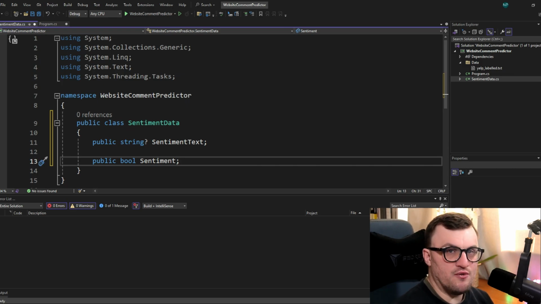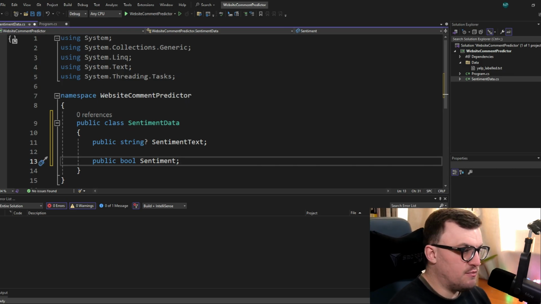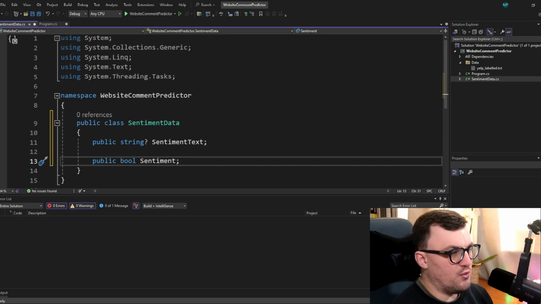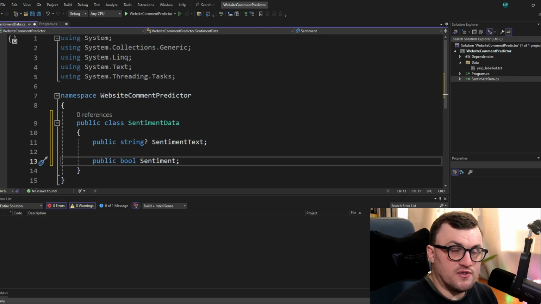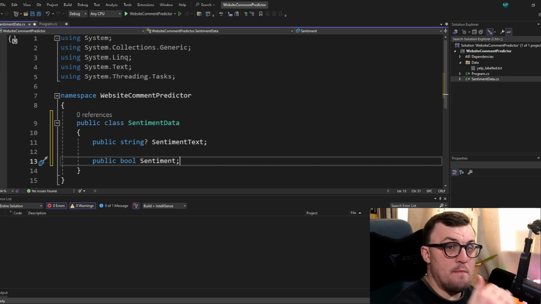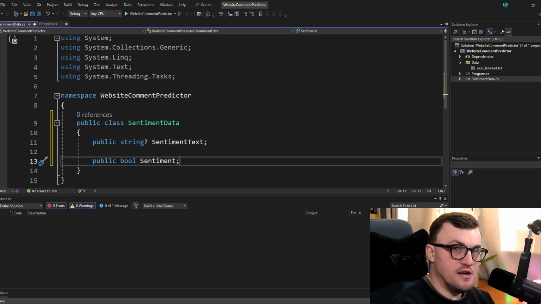So that will represent whether it's positive or negative in this example. Now that alone is not going to do much for us. It's just a class. So we're going to have to annotate this with some attributes, which allows ML.NET to say, oh, okay, I can map these properties to the columns in the data set, in the text file.